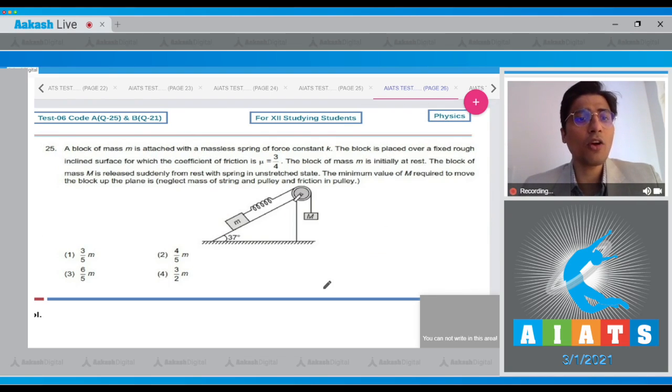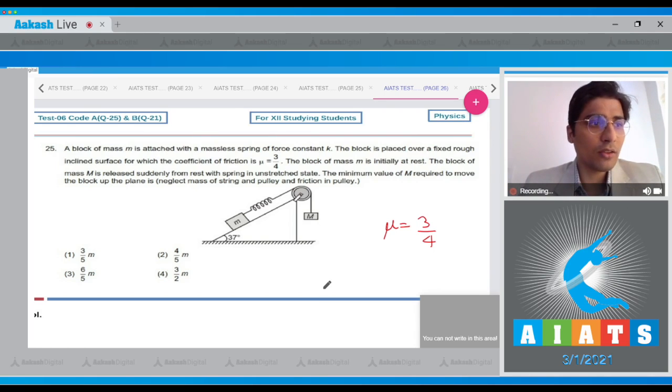Now let us move to question number 25. Question 25 says a block of mass m is attached to a massless spring of force constant k. The block is placed over a fixed rough inclined surface for which the frictional coefficient mu is given to be equal to 3 by 4 and the mass is initially at rest. The block of mass capital M is released suddenly from rest with spring in unstretched state. The minimum value of capital M required to move the block up the plane is. Now let us solve this question.